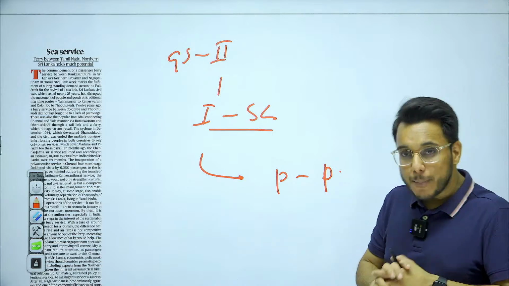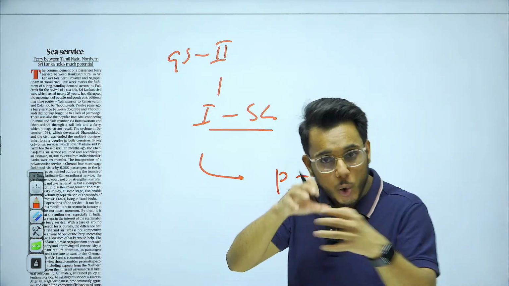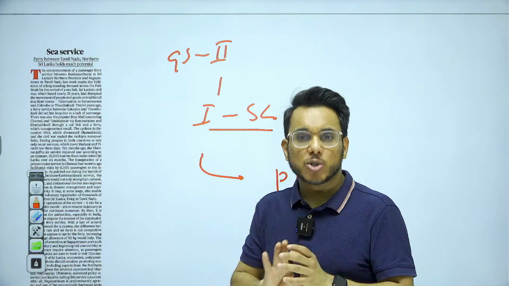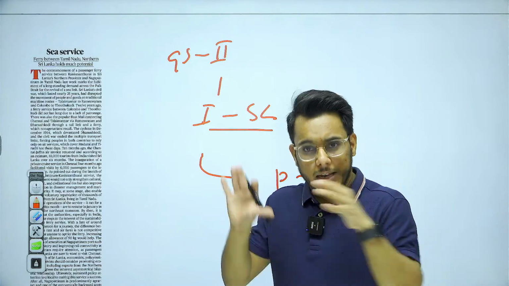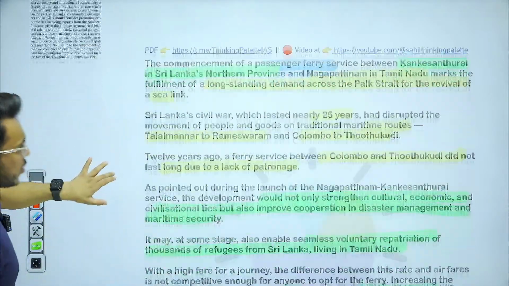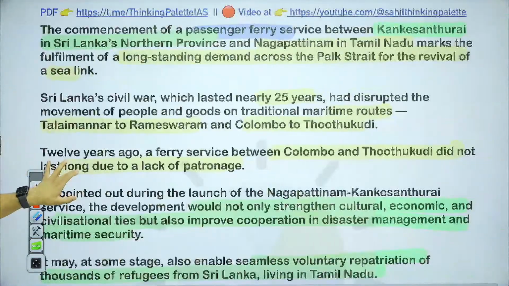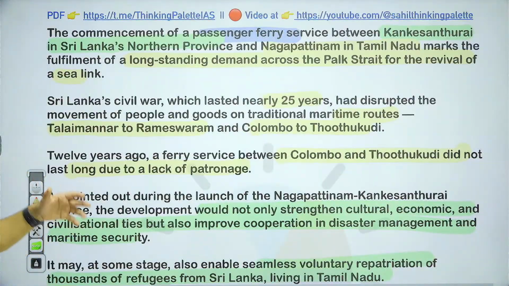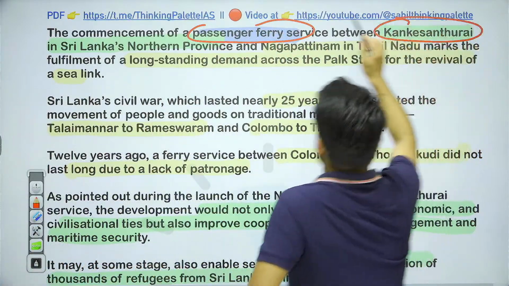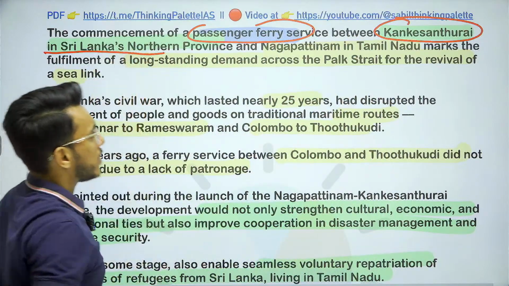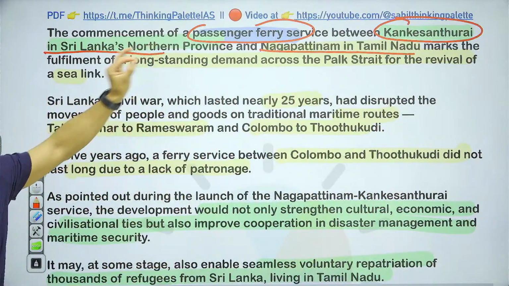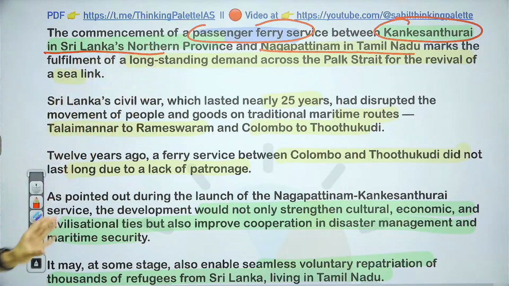is very important. In the past, many services to ensure robust connectivity between northern Sri Lanka and Tamil Nadu were taken up, but a large number of them did not fare well. Now one new connectivity project has been started. So what is this connectivity project? Basically, a passenger ferry, a boat, has been started between Kankesanthurai, which is in Sri Lanka's northern province, and Nagapattinam in Tamil Nadu. So between Kankesanthurai of Sri Lanka and Nagapattinam of Tamil Nadu, this ferry service has been started.